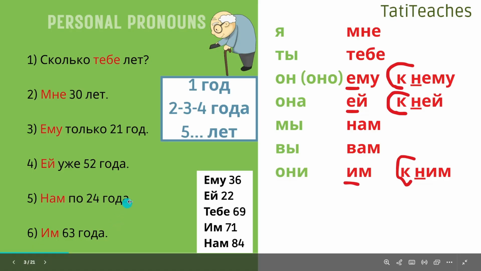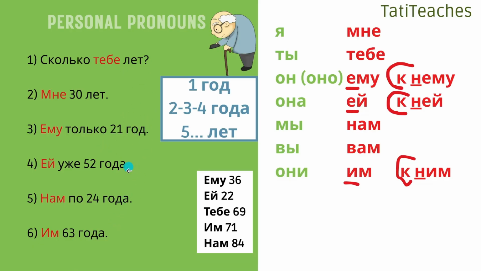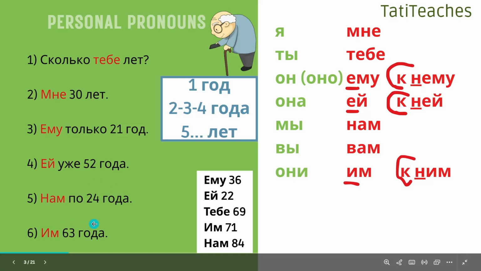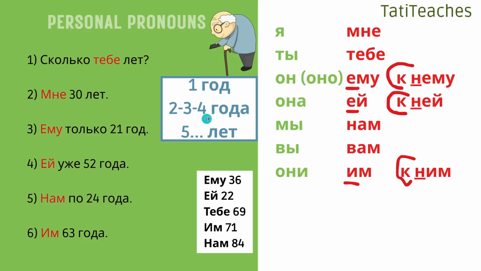So the difficulty here is to choose between лет, год and года. Let's look at this blue and white box. Here the rule is explained. So whenever you hear one, you would use a nominative singular form of the word год. 1 год, 21 год. 2, 3, 4 is followed by a genitive singular, года. And whenever you hear 2, 3, 4, for example, 52 года, 24 года, 63 года. And then 5 and everything else is лет. So no 1, no 2, no 3, no 4. Let's practice.